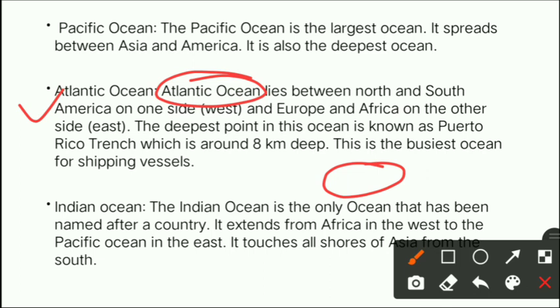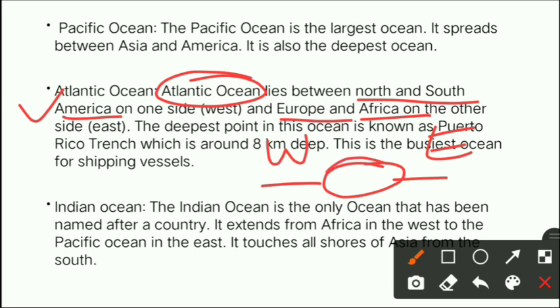Towards its west, there is North and South America, and towards its east there is Europe and Africa, and this ocean lies between them, okay? So this is the center part.